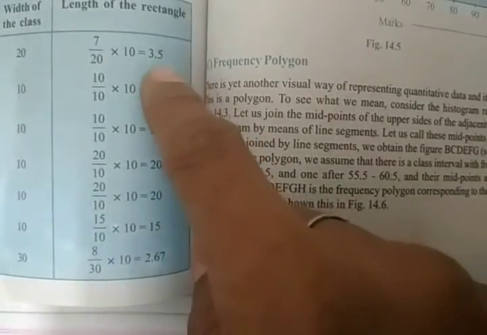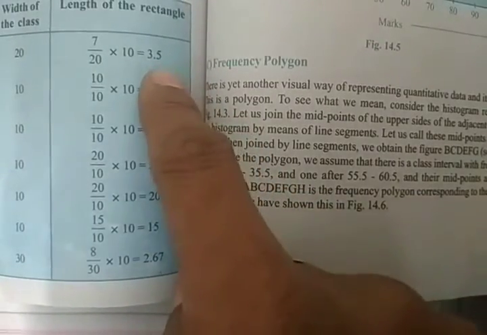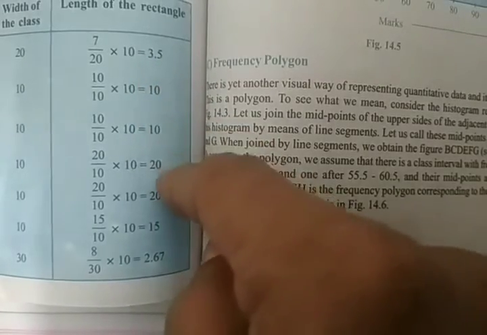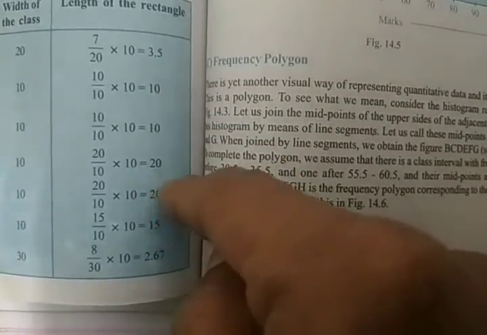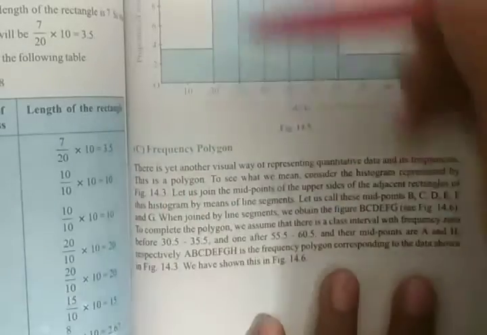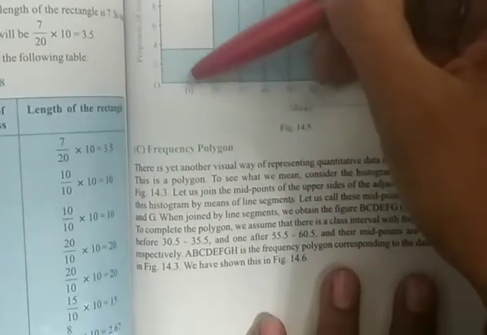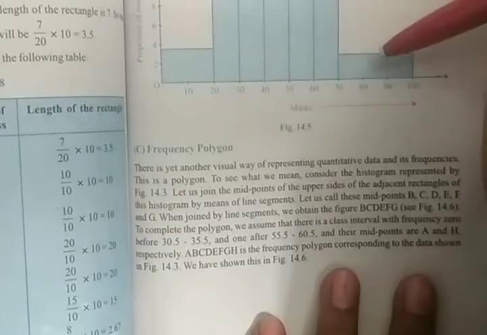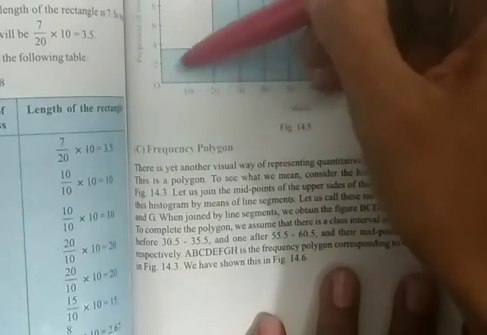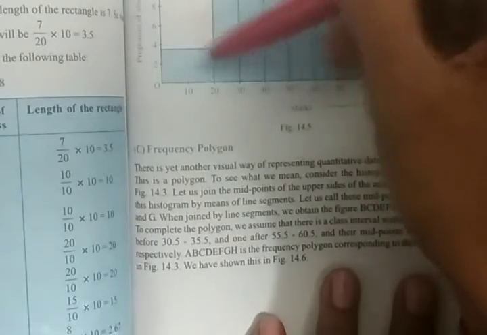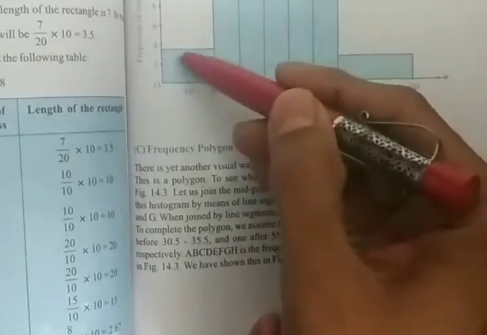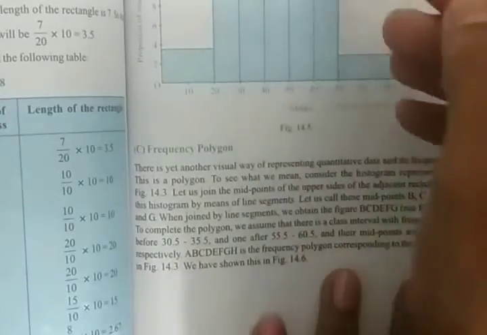Now whatever values you have got, these are the students per 10 marks interval. Now if you join the upper part of these rectangles with line segments, you have to take the center of this, and join all the midpoints.